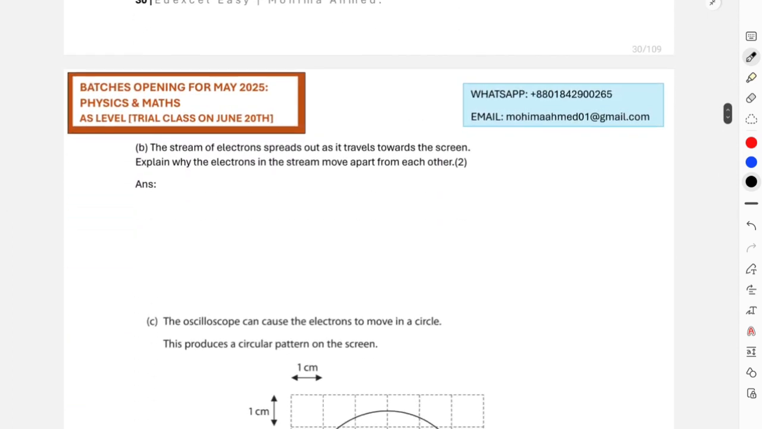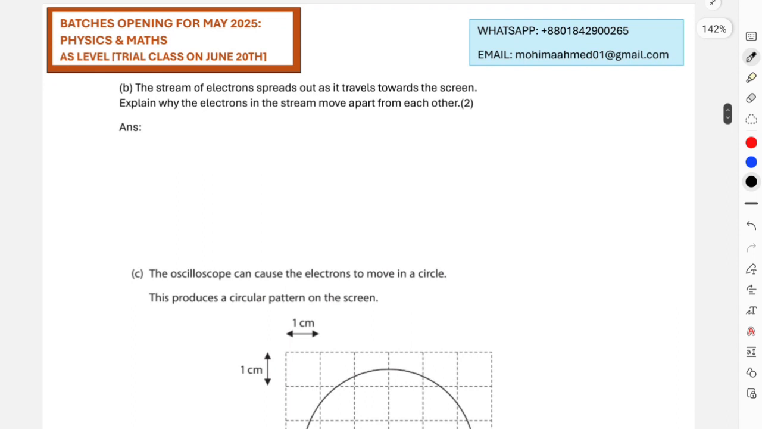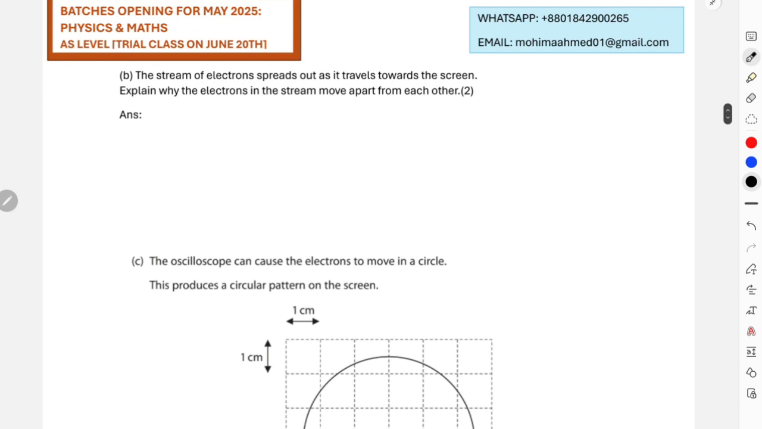And then again, it says the stream of electrons spreads out as it travels towards the screen. Explain why the electrons in the stream move apart from each other. Because the stream is made up of electrons, and all of them are negatively charged, and like charges repel. So because of repulsion, they will move away from each other, and that's why the entire stream spreads away. So we'll just write down the answer that in the stream all the electrons are negatively charged and like charges repel.